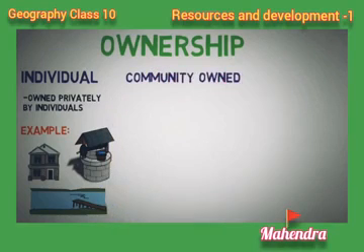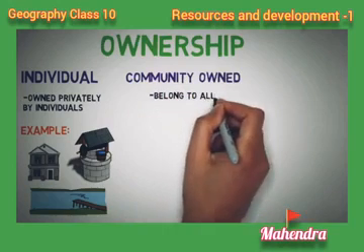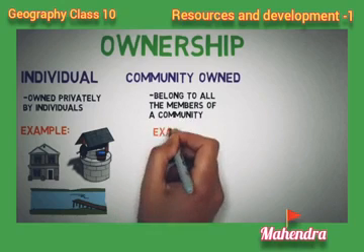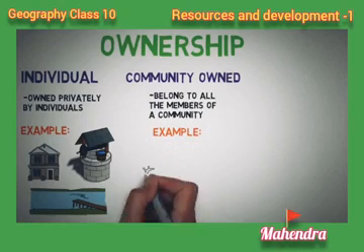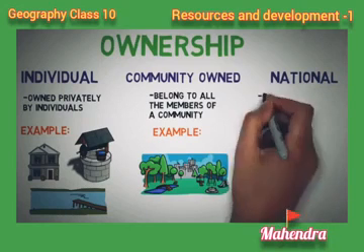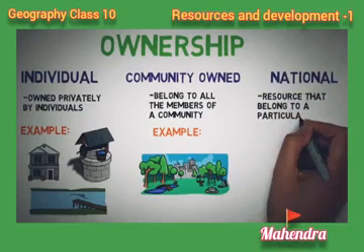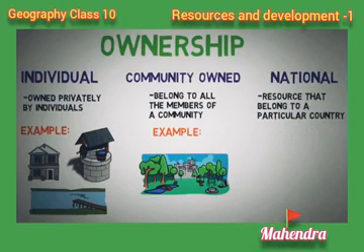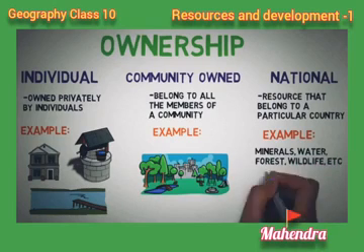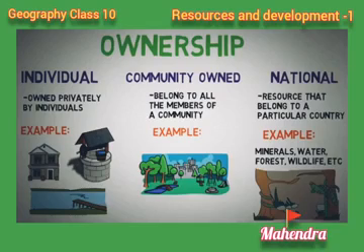That is called individual. One more type of resource is community owned, means belonging to all the members of a community. A group of people, local people, belonging to a village, a society, a city. Examples: parks, monuments, temples. So these are all examples of community owned resources. National resources means resources that belong to a nation or a country. Some resources belong to a country or a nation. For example, minerals, water, forest, wildlife. These are all examples of national resources.